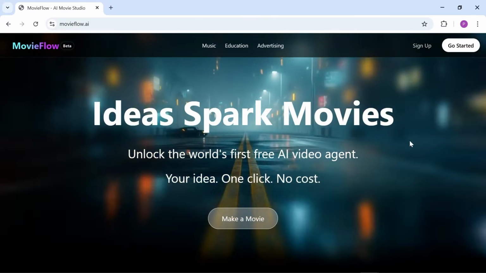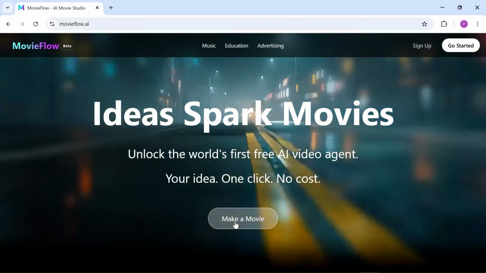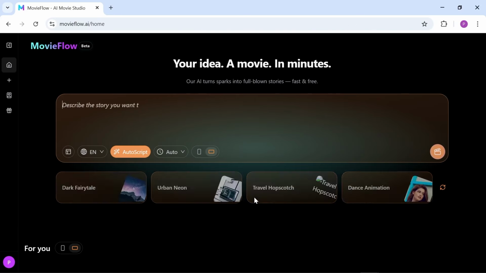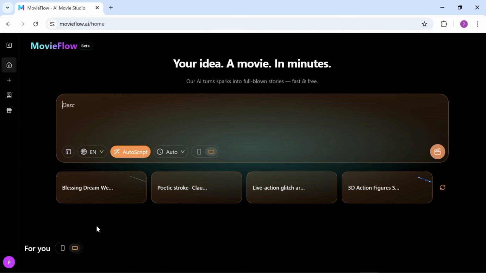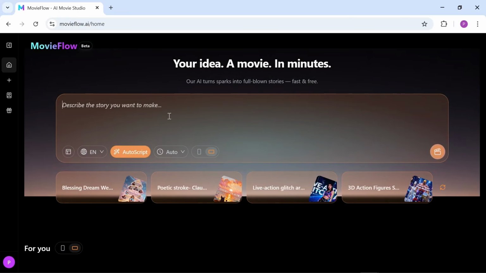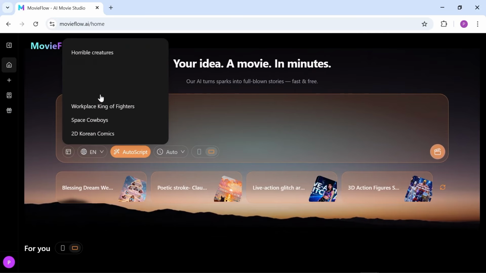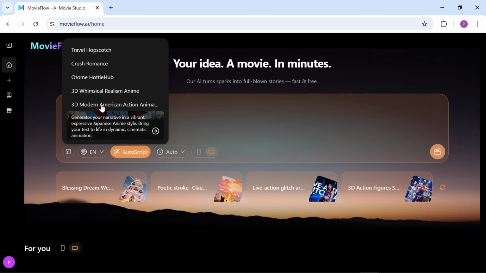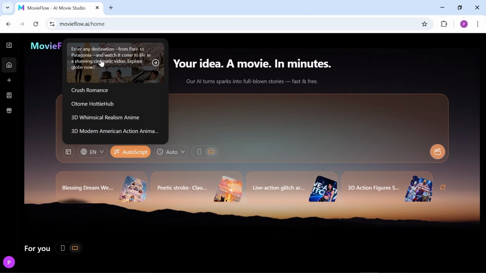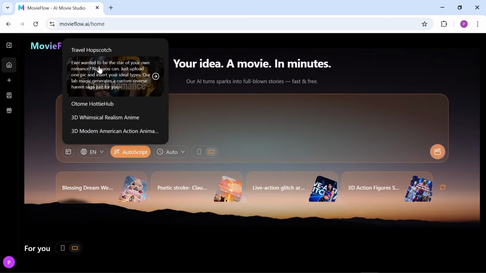Go to the MovieFlow website and sign up using your Google account. You'll see a very simple interface where you can start your project just by typing a prompt. But first, make sure to check out the inspiration section. You can see what other users have created with this AI. It's a great way to get ideas and inspiration for your own prompt.